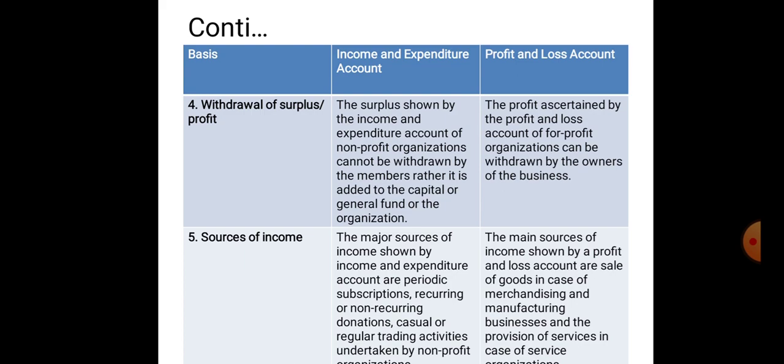Source of income. On the basis of source of income, the major sources of income shown by income and expenditure account are periodic subscriptions, recurring and non-recurring donations, casual and regular trading activities undertaken by non-profit organizations. The main sources of income shown by a profit and loss account are sale of goods in case of merchandising and manufacturing businesses, and the provision of services in case of service organizations.